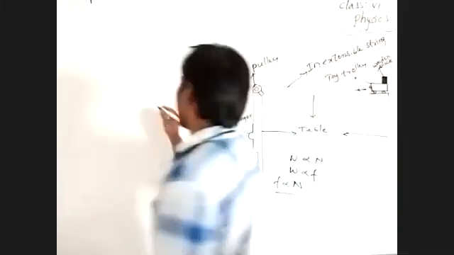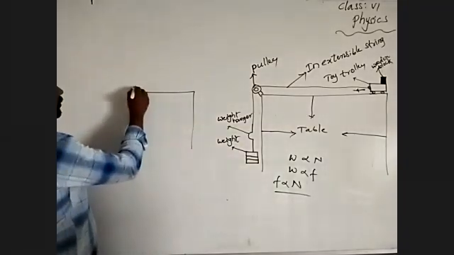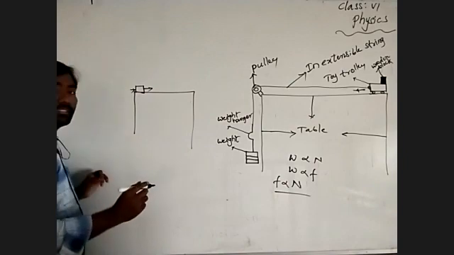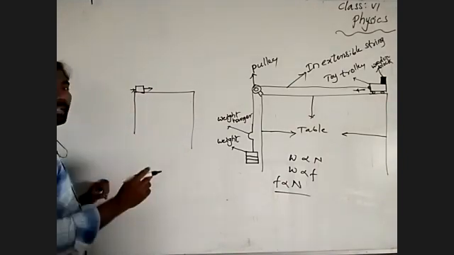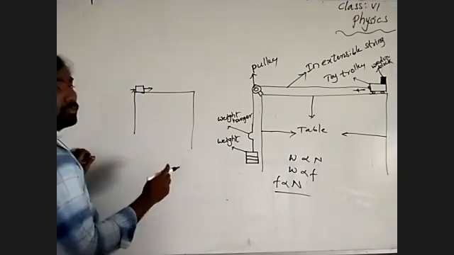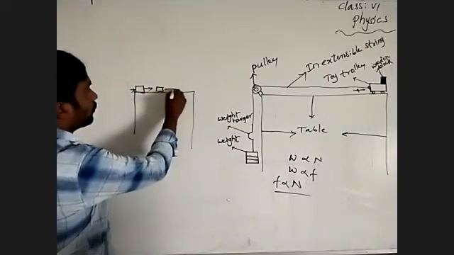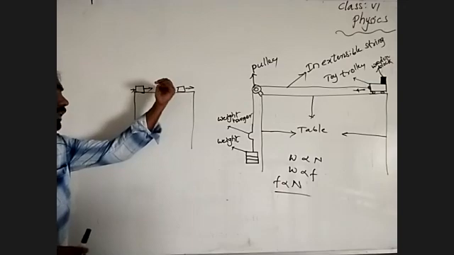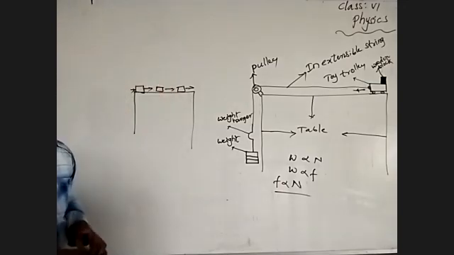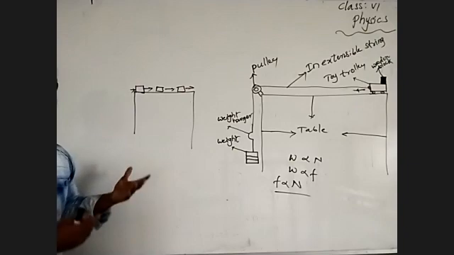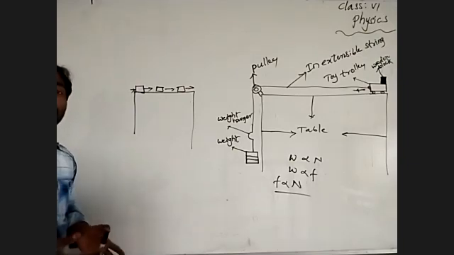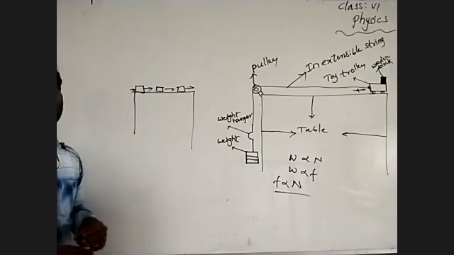Let me talk about one example. This is a table, and a book is pushed gently by a person. When you push a book gently by applying a small force, the book starts to move. It starts to slide on the table. The force acting between the moving body and the surface of the object always acts opposite to the motion. That is the body sliding. So it is the sliding frictional force.